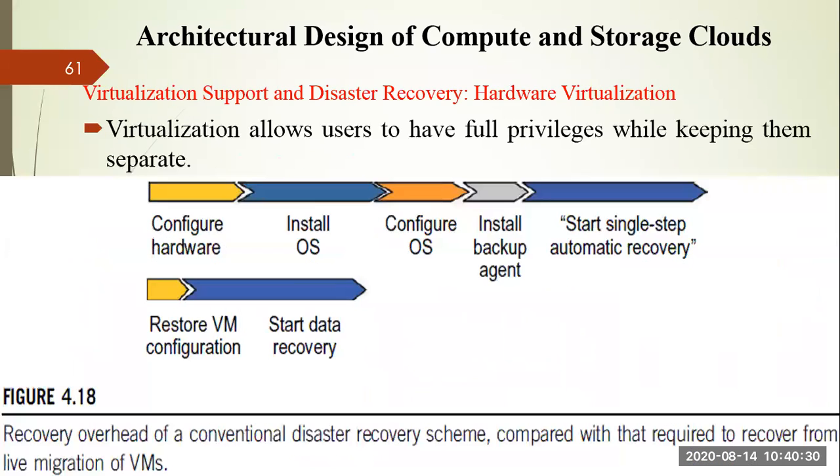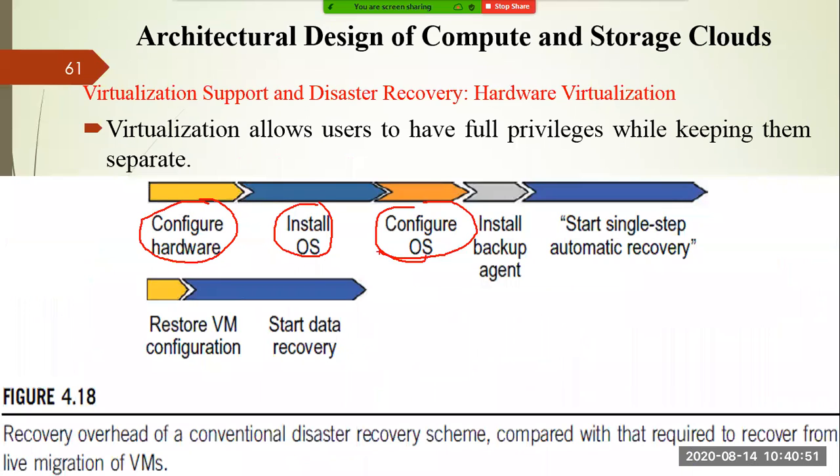Okay, this is the last slide. I'll take just another minute. There are two different architectures. One is called the traditional architecture. If you go for the traditional one, you have to configure the hardware; hardware configuration is the job of the user. Then you have to install the operating system and configure it. It is the same thing you do whenever you purchase a computer system. Then install a backup agent and start single step recovery. Everything is managed by the user only.